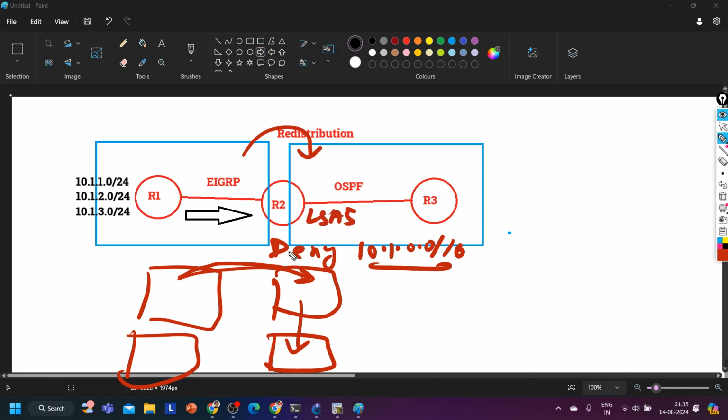LSA 5 to advertise external prefixes. In LSA 5 it will install all external prefixes, then it will advertise to its neighbor, router number 3. Now router 3 has received what? Again an LSA. So router 3 will install it in their database. So where is the filtering? You had filtering for 10 prefixes in the out direction.